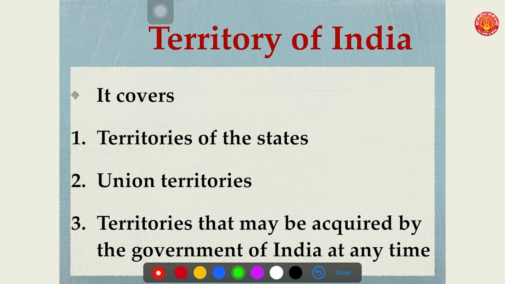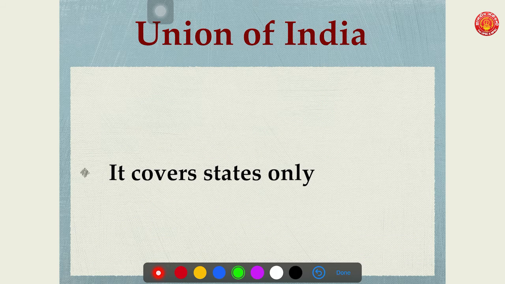Then comes Union of India. Union of India covers states only. I repeat once again, Union of India covers states only. The term Union of India does not cover union territories. It does not cover the foreign acquired territories as long as they do not get the status of states. So the term Union of India is smaller as compared to the territory of India.